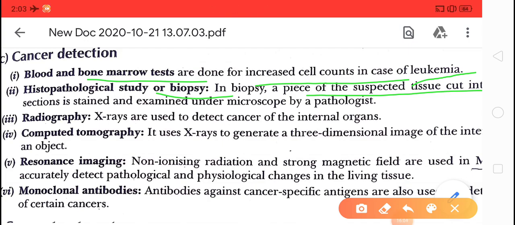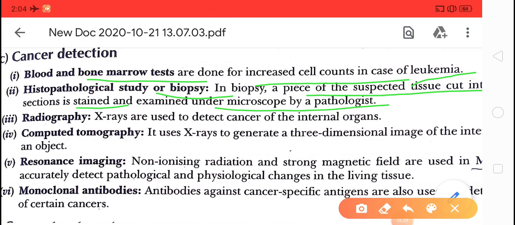Then we cut it into thin sections, provide a stain to this tissue, and examine it under a microscope by a pathologist. Clear? A small piece we take from the tumor, then we stain and examine under the microscope.